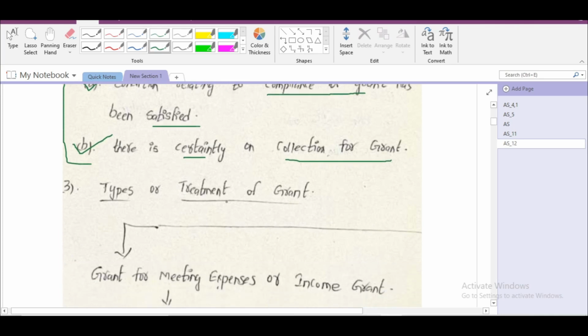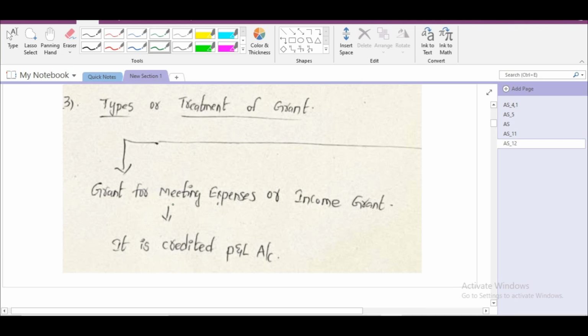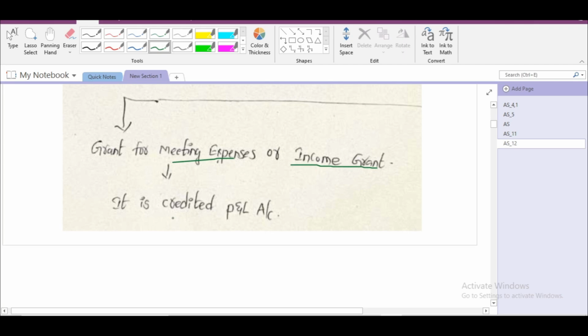Next is the type or treatment of grant. First type is grant for meeting expenses or income grant. If the grant received is in the nature of meeting expenses or in the revenue nature or income grant, it should be credited to P&L account. Here we have to pass the entry: bank account debit to P&L account at the time of receipt of grant.